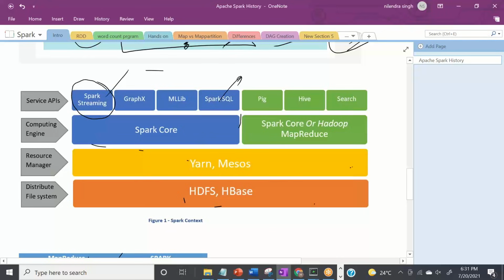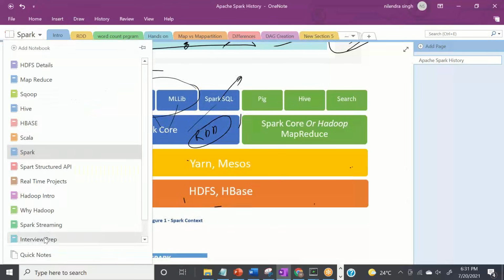But why I brought you here is that behind the scene, everything is going to Spark core. Behind the scene, everything is going to Spark core. Spark core means RDDs. So whether it's Spark Streaming, Spark SQL, GraphX, or MLlib, these are different APIs. I won't be covering them now, but everything behind the scene will be your RDD, okay?